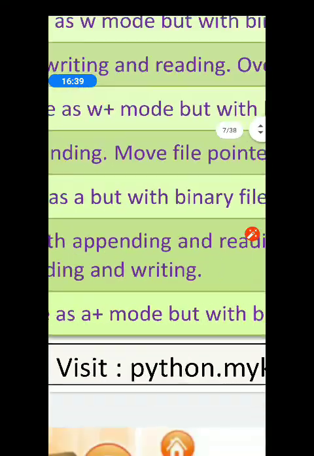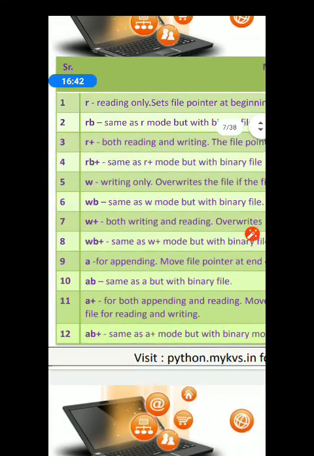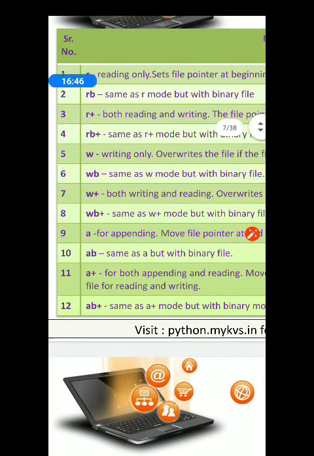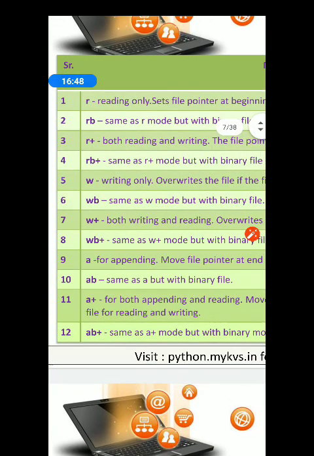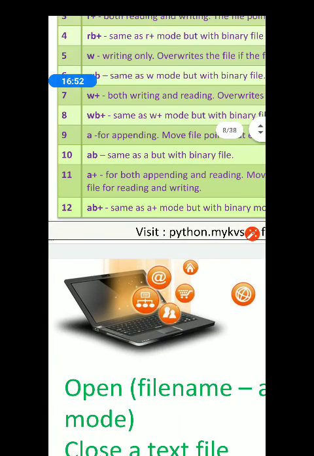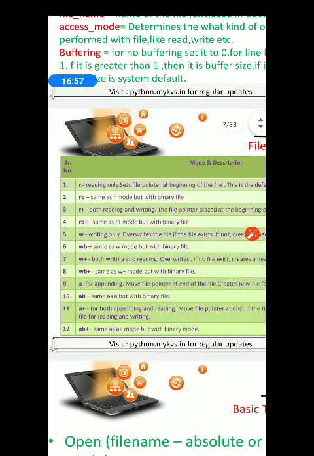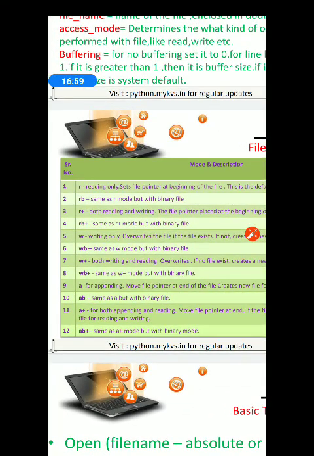Okay, so this much is for today. In the next class I'll give you the difference between appending and writing files, and then we will see more open functions available in Python. I hope today's class is proper for you.